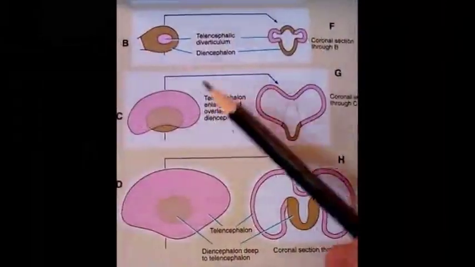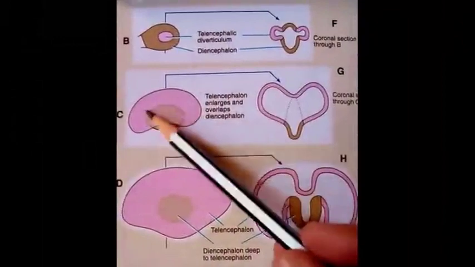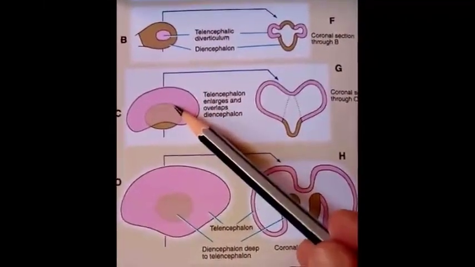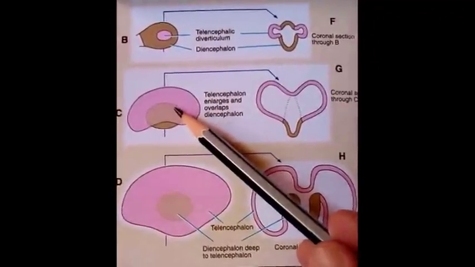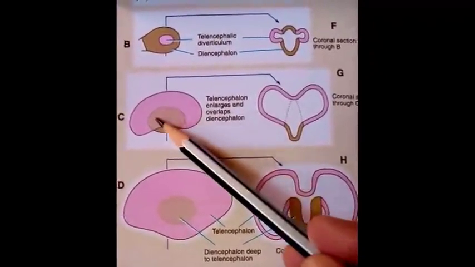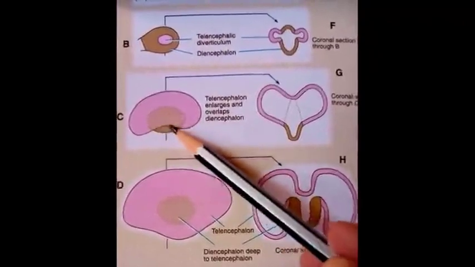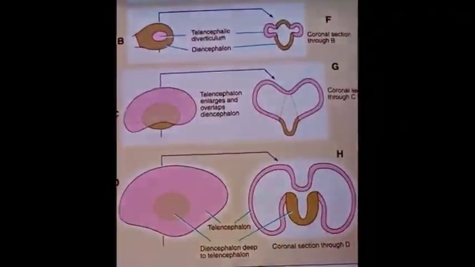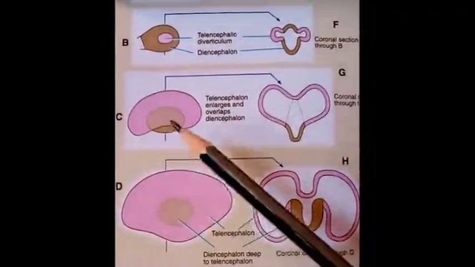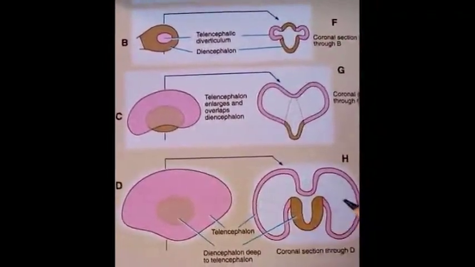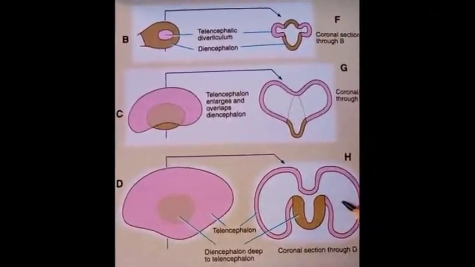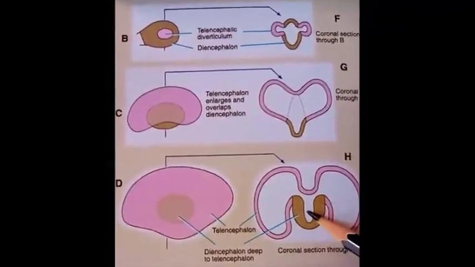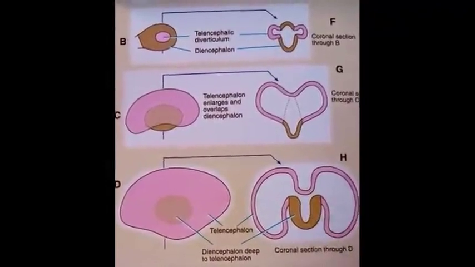So in this way, the telencephalon forms the cerebral cortex, and the two telencephalic vesicles form the complete cerebrum and enclose the diencephalon part within them. The two cerebral hemispheres enclose the lateral ventricles within them, and the diencephalon encloses the third ventricle within it.